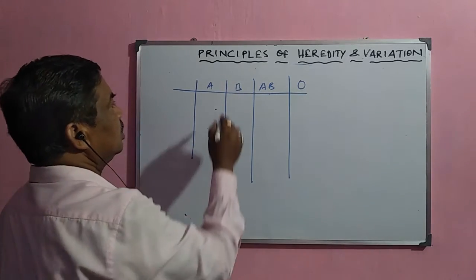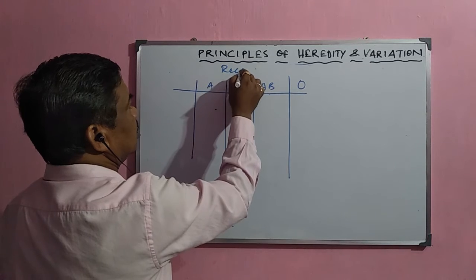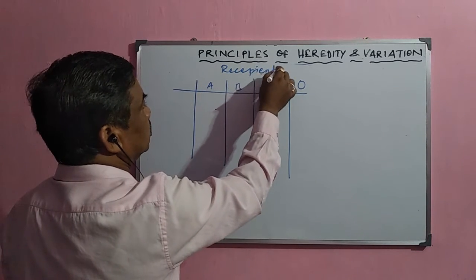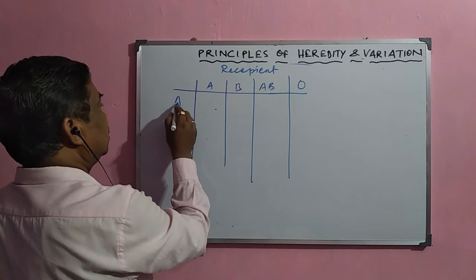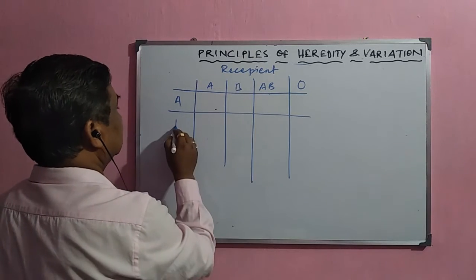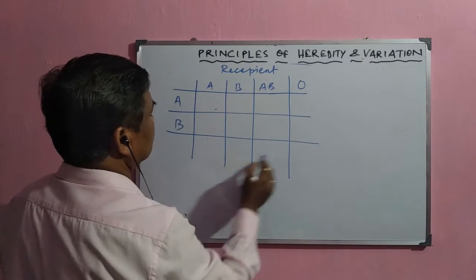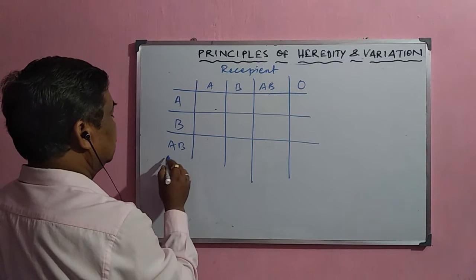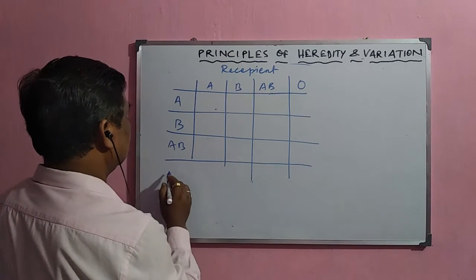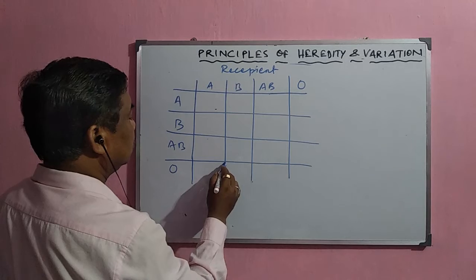Suppose this is the recipient group, and suppose here donor A, here donor B, here another donor AB and another donor O. So these are 4 donors.